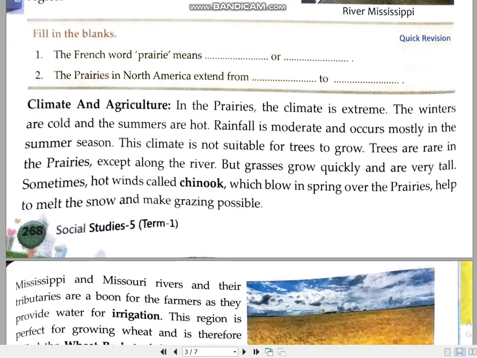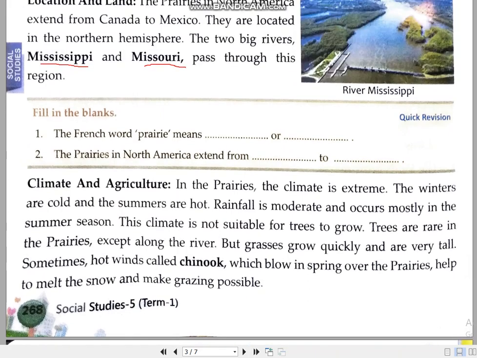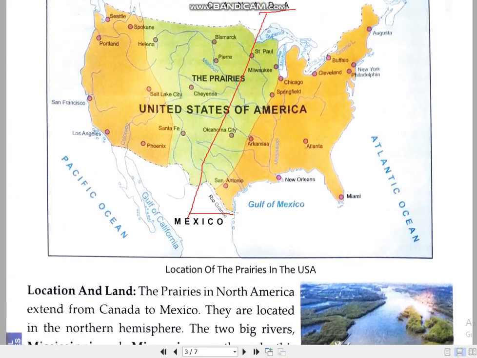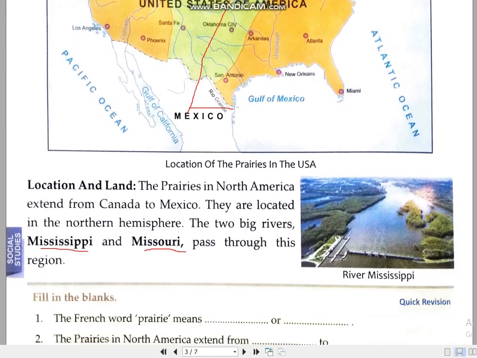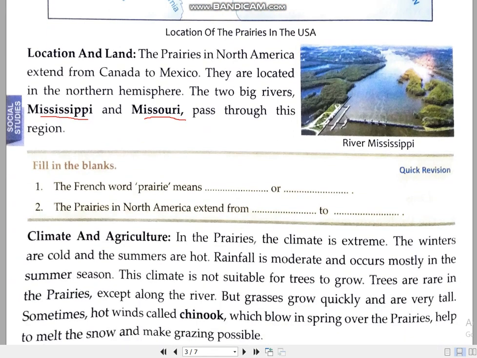Now fill in the blanks. The word prairies, you can see here, children, has been derived from the French word prairie. It means either grassland or meadows. The word meadow is again used for grassland, an area which is covered with grasses. So here the word prairie means meadows or grassland.